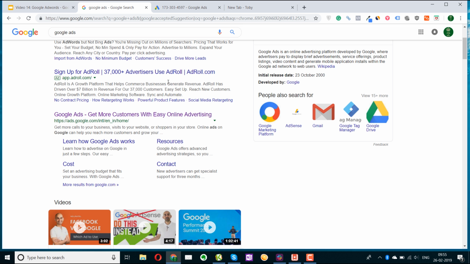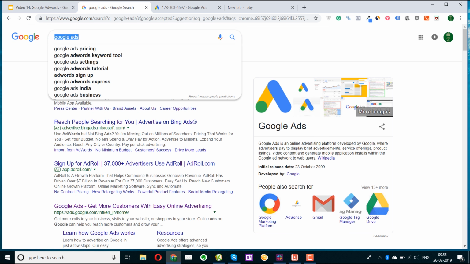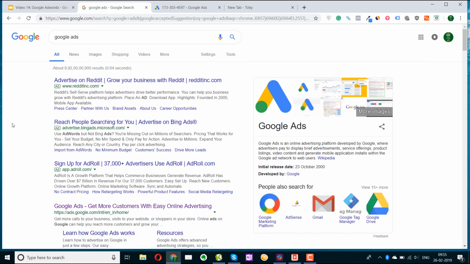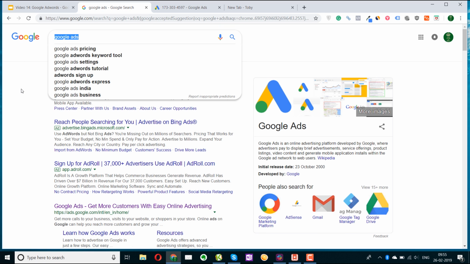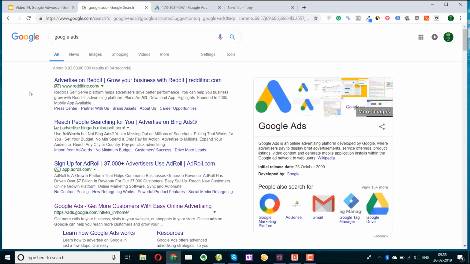So to open Google Ads, all you have to do is go on Google and search Google Ads. See, you can see already various brands running ads on the Google Ads keyword as well. Like here you'll see Reddit Inc. Advertise on Reddit, grow your business with Reddit, and similarly Bing Ads and AdRoll. All these companies are targeting this keyword because this is highly targeted. Because if someone is running Google Ads, they might be interested in running ads on Reddit as well. So this is why these brands are running ads on the same.